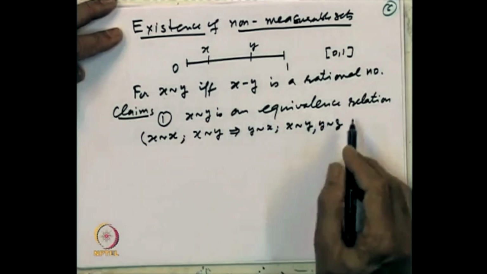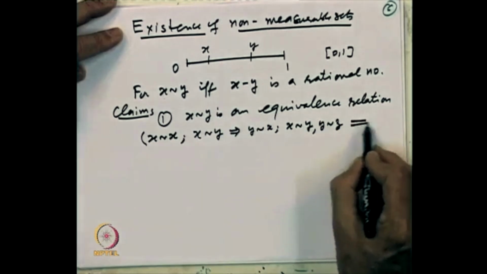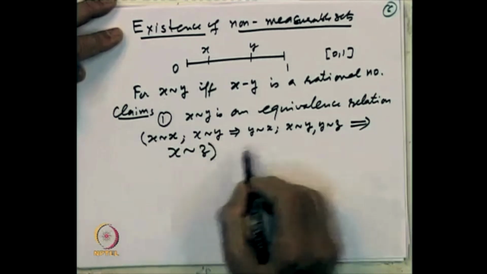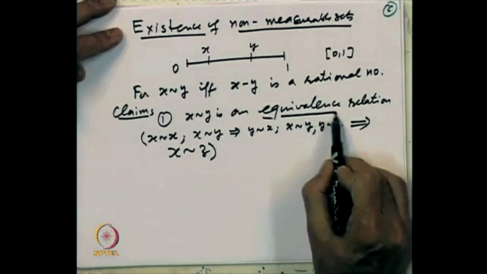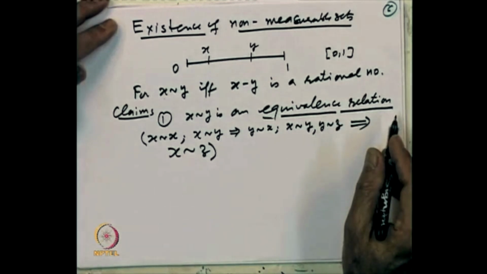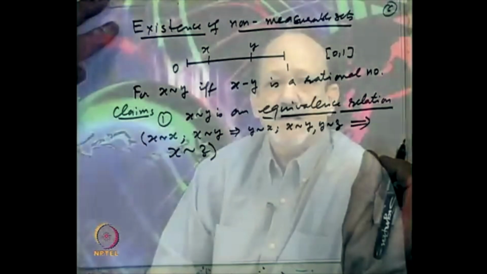If you take the sum, that implies x minus z is rational, so x is related to z also. So it is an equivalence relation: reflexive, symmetric and transitive. And every equivalence relation given on a set partitions the set into equivalence classes. That is the basic idea, that [0,1] can be partitioned into equivalence classes by this relation.